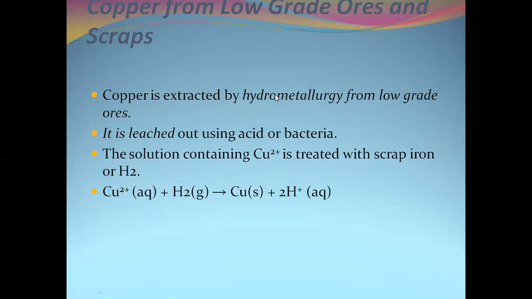It is leached out using acid or bacteria. The solution containing copper 2 plus is treated with scrap iron or H2, where aqueous copper 2 plus combines with the H2, and solid copper separates out with aqueous H plus.